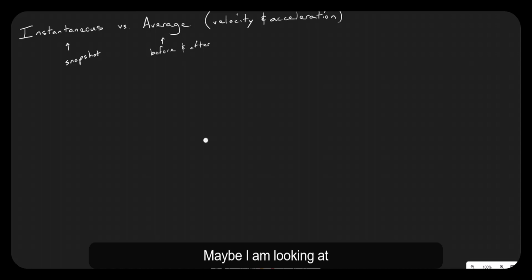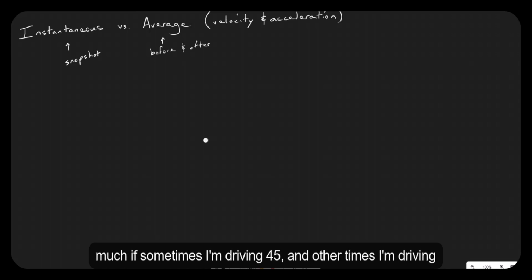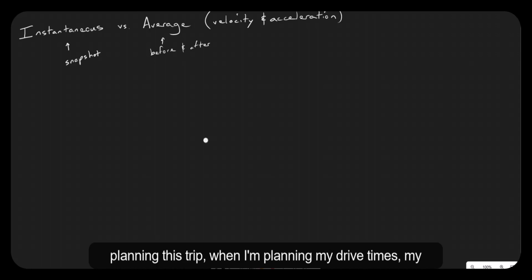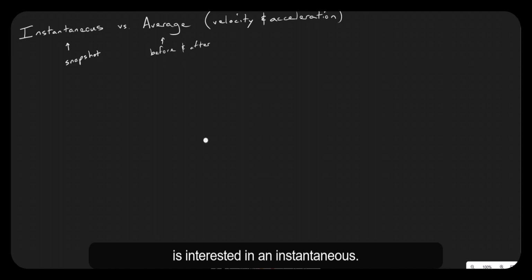Maybe I am looking at a drive that I'm going to make from home to Toronto. I am not particularly concerned about my instantaneous speed along the way, not for planning purposes. I don't care too much if sometimes I'm driving 45 and other times I'm driving 75 miles an hour. What I'm concerned with when I'm planning my drive time is my average speed. Now the police car that's sitting at the side of the freeway, he doesn't care about my average trip at all. What he cares about is what's going on right now. That guy is interested in an instantaneous speed. Let me show you what I mean.